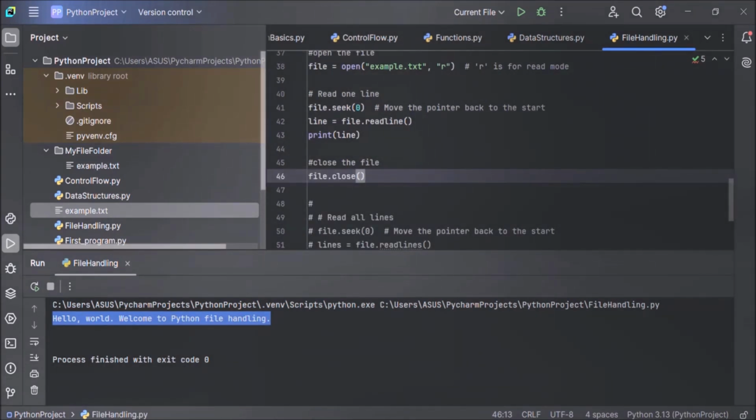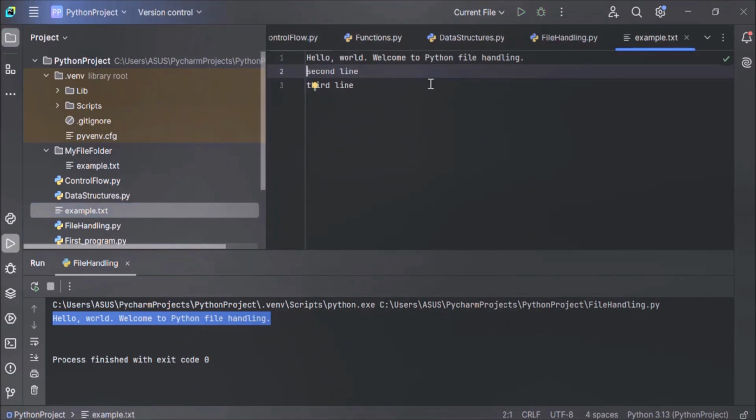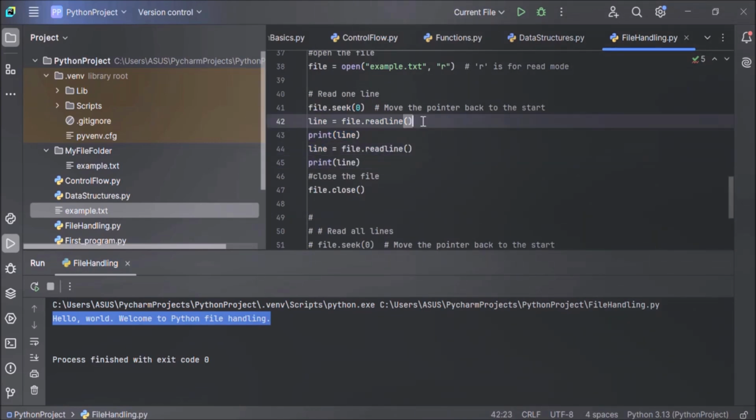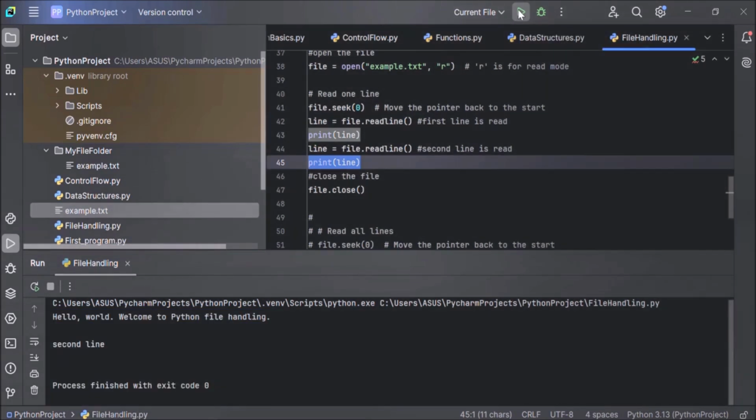Now, in case you want to read the second line also, because this example.txt has got a second line and a third line also, you can read the second line also and display the output. So let's copy these two statements once again. These two statements will read the second line. Here we're reading the first line. First line is read, and here the second line is read. And the same is displayed also. Now let's execute the code and see the output. You can see here, this is the first line and this is the second line.